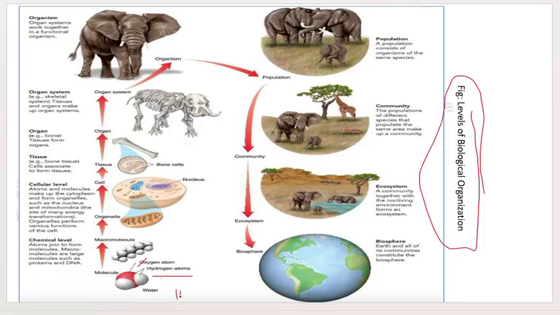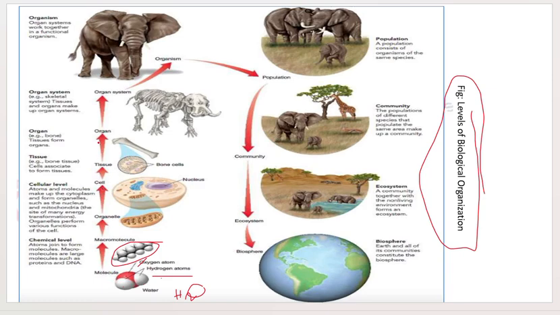As you know, water is H2O, which means there are two hydrogen atoms and one oxygen. From molecule to macromolecule, where multiple molecules are attached, then it goes to organelles, then to cell,